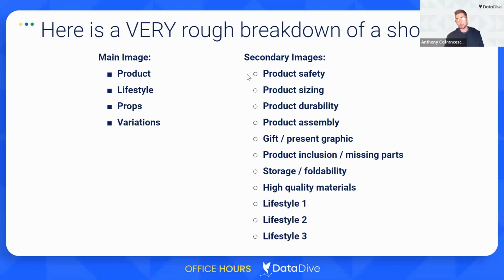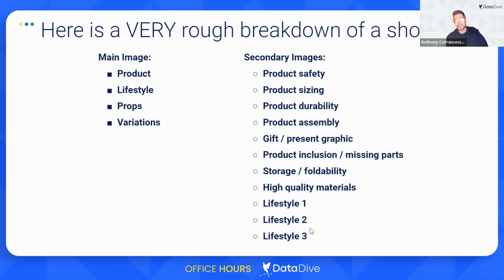For secondary images, based on what I saw in Deep Dive and the AI product brief, I want an image that talks about product safety. I want an image that talks about product sizing, durability, assembly. I want an image that's just about gifting or it being a present. I want to talk about the product inclusions, show people that they're not going to have any missing parts. I want to talk about storage and foldability. I want to talk about high quality materials, and then I want at least 3 lifestyle images.